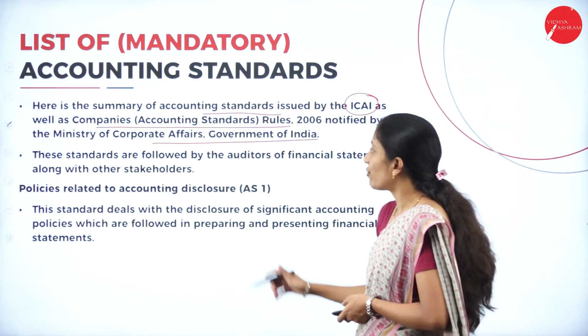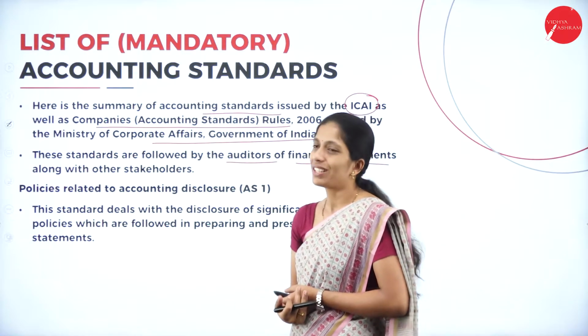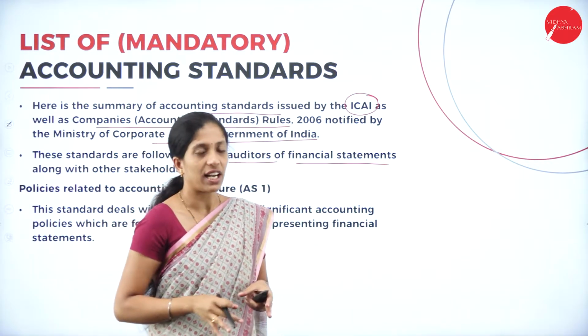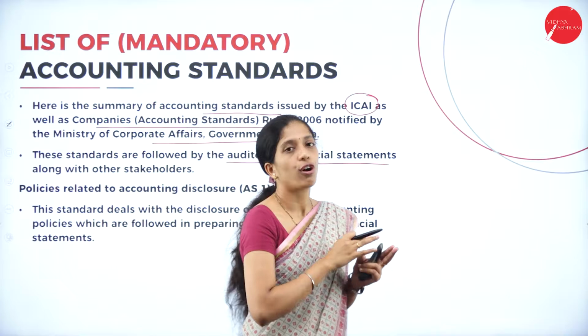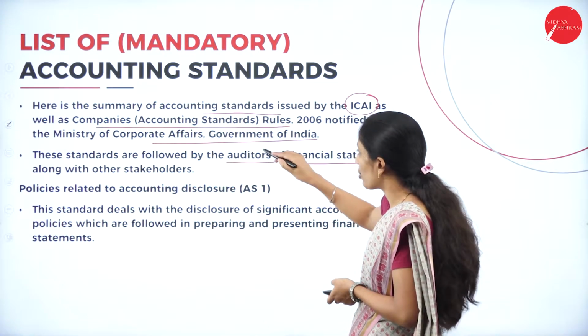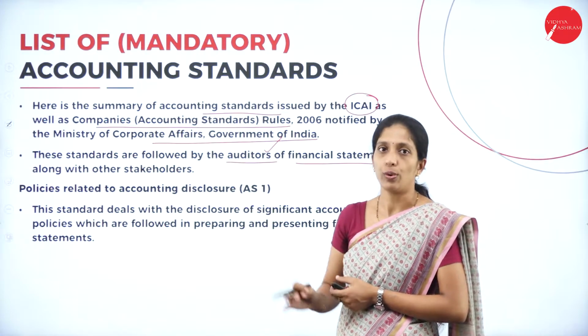These standards are followed by the auditors of financial statements along with the stakeholders. Whenever an accountant prepares a financial statement, he has to follow all these accounting standards. At the same time, while auditing also, the auditors follow them, and they are followed by the stakeholders as well.